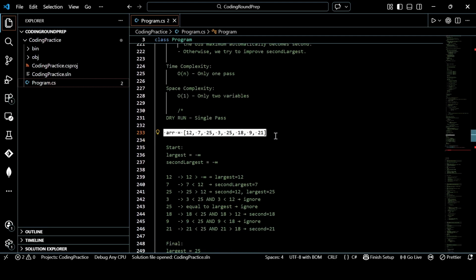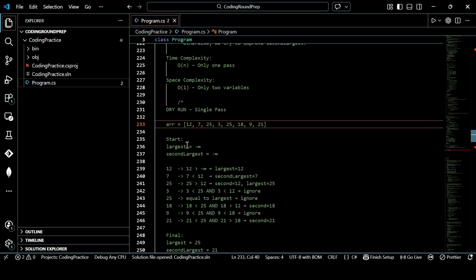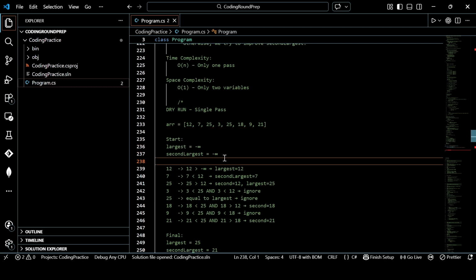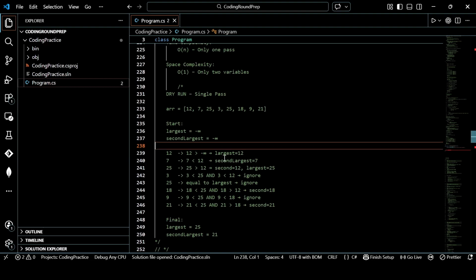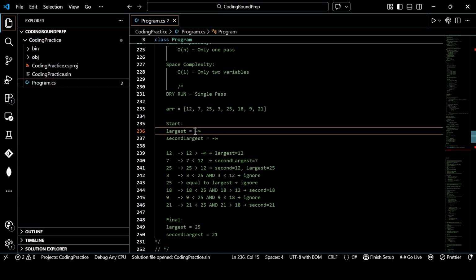Okay, so this is the array which we are working with, correct? Now, we are assuming that both of them will be a very small number. Okay, that's to start with. Now, the moment we reach the first index, we'll see if it is greater than the current largest, which is negative infinity. Is it greater? Yes. So we will update the largest, and the second largest will remain where it is. Logically, largest will be replaced by 12, but since they both represent the same value at the first index, you will not find any sort of changes.